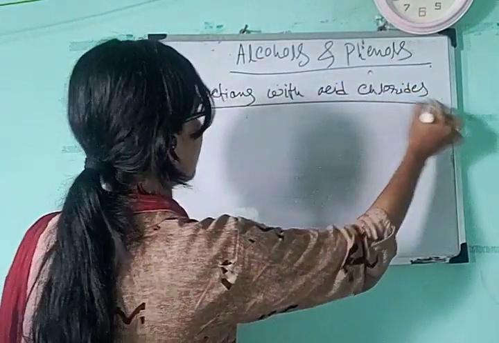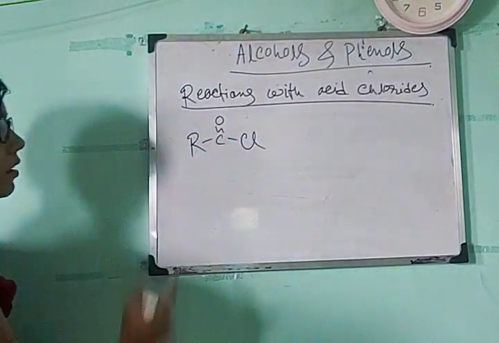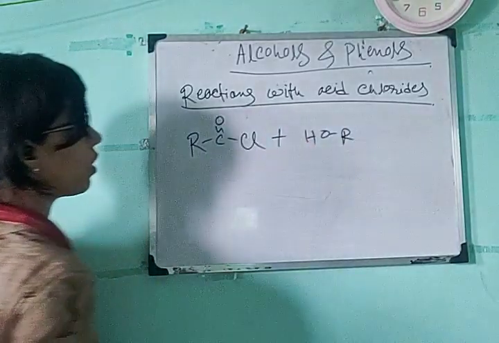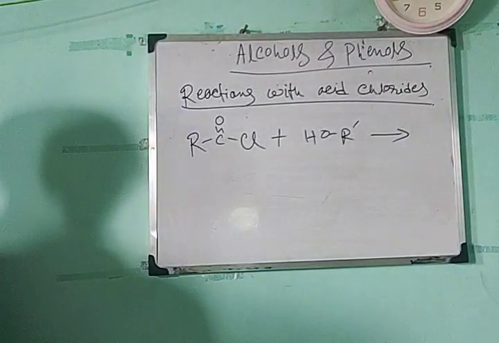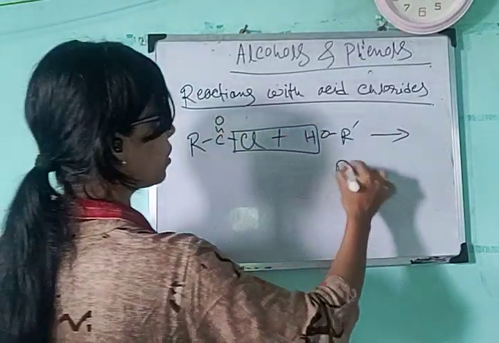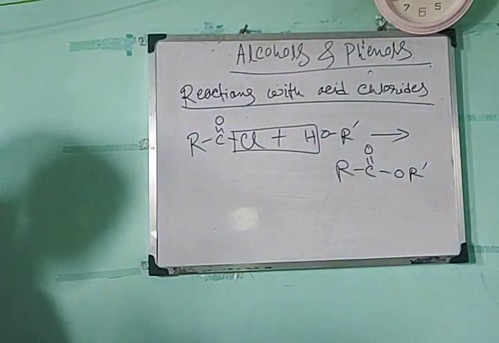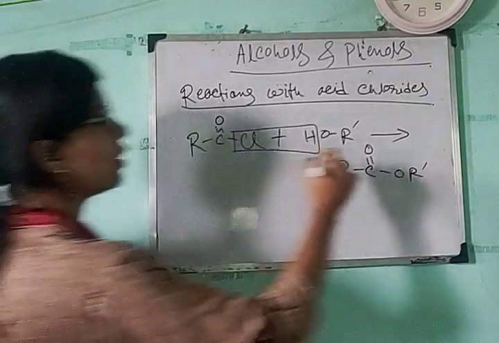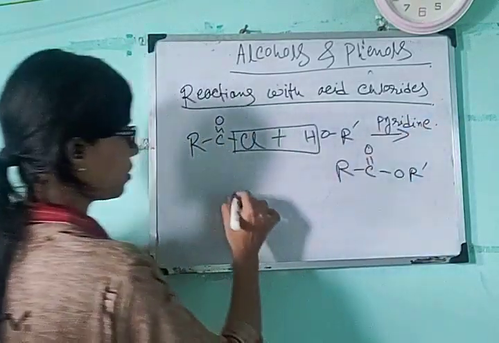Acid chlorides, in general, are written as RCOCl. This one is acid chloride, and if the reaction takes place with any alcohol, this one is R prime OH. Here HCl will get eliminated, and the product will be RC double bond O, OR prime. Again you are getting ester by the reaction of acid chloride and alcohol, and this reaction takes place in presence of pyridine. Pyridine is a weak base.